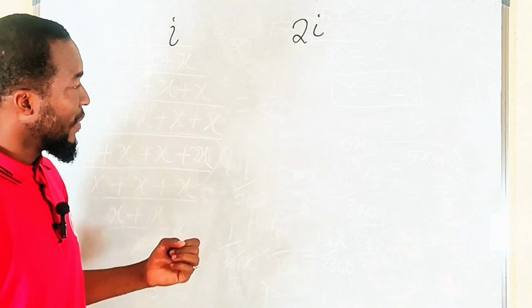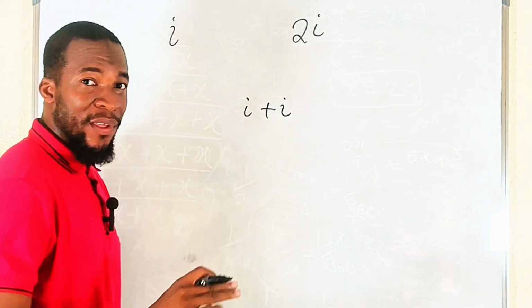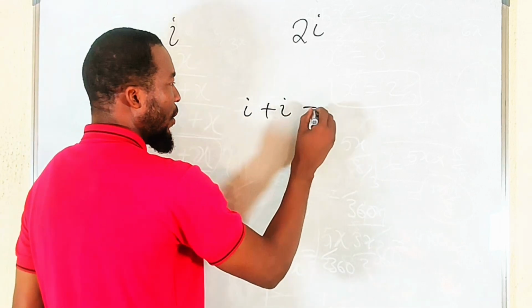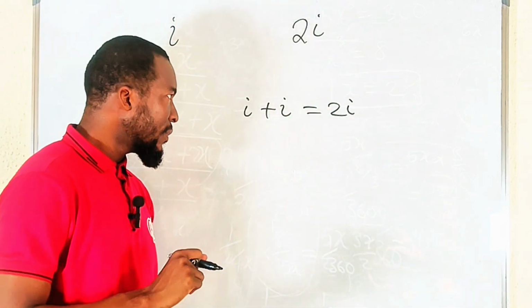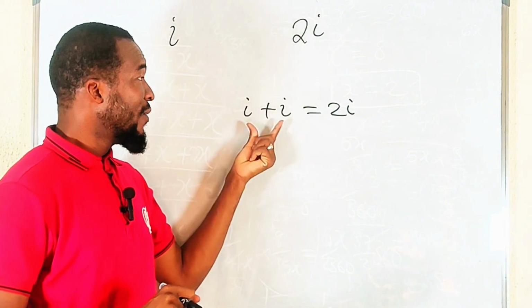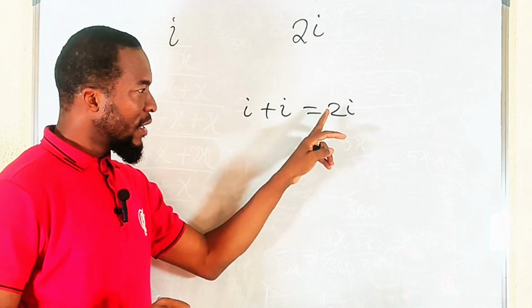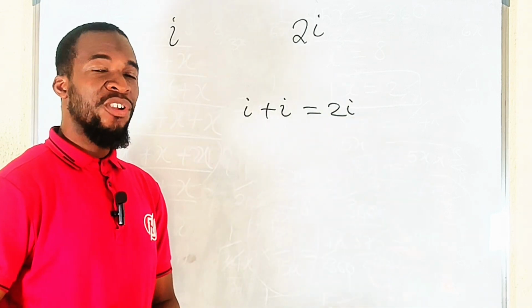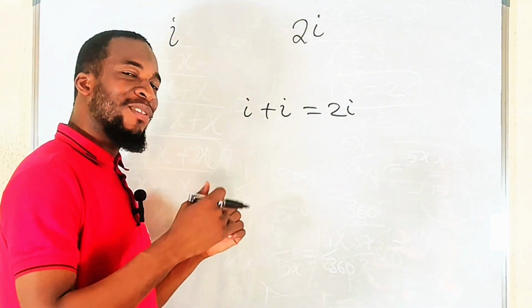Someone asked me this. i and i together will give us 2i. No doubt about it. So if i is imaginary, another i is imaginary, and we join them together, as a result we get this 2i, then this 2 should be an imaginary number according to him. So this is why I asked you the question.